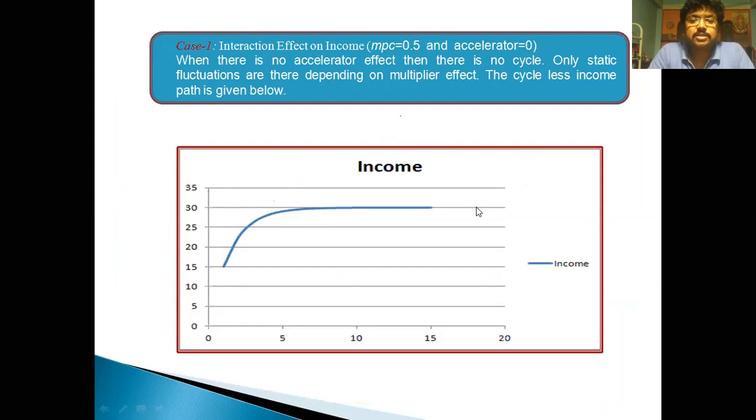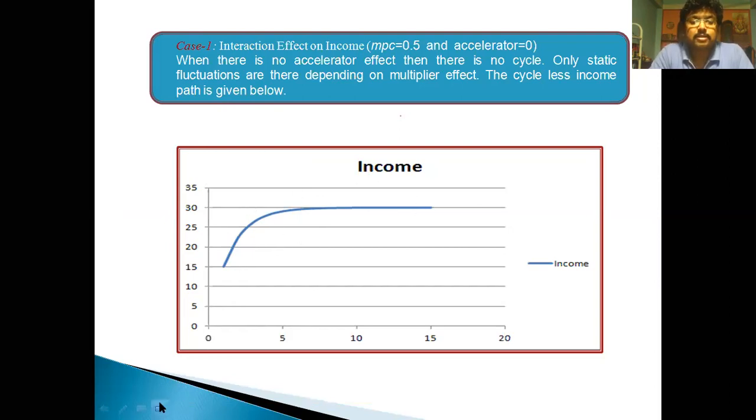Interaction effect, this is case 1. This picture belongs to case 1: the interaction effect on income, where MPC is 0.5 and the accelerator is 0. When there is no accelerator effect, there is no cycle, only static fluctuations as far as the Keynesian concept is concerned, where the accelerator has no role. So the cycle-less income path is this.